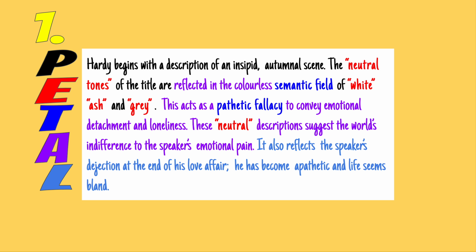So here I've highlighted in different colours the different stages of that PETAL analysis: point, evidence, technique, analysis and link. And you can see that this together builds into a thoughtful examination of the way that Hardy uses language.